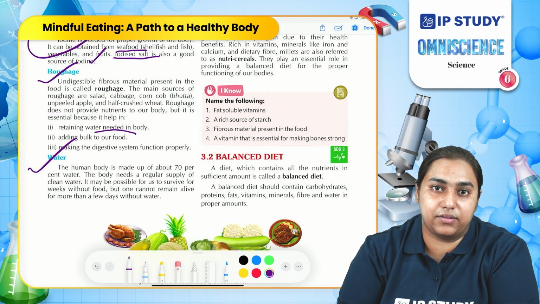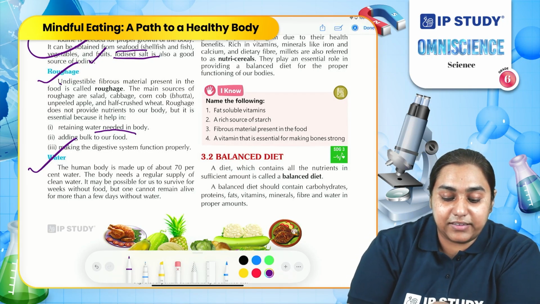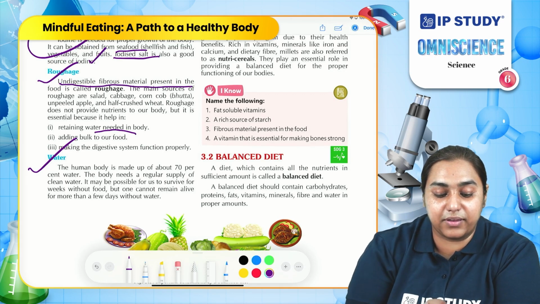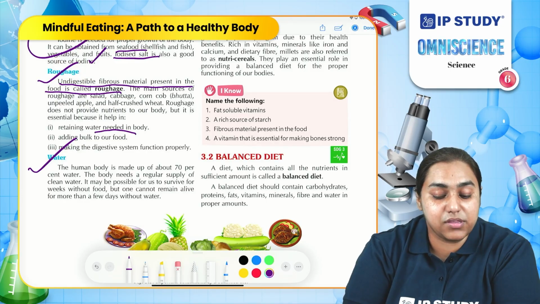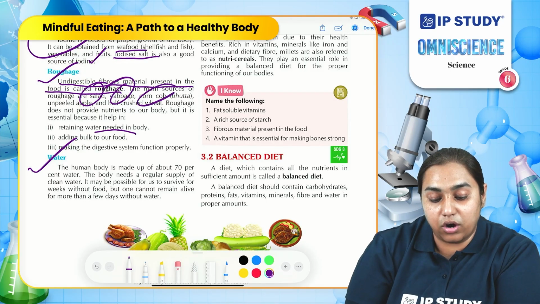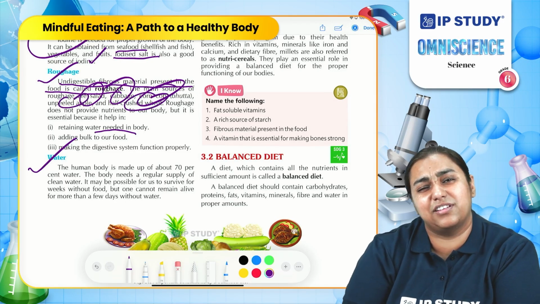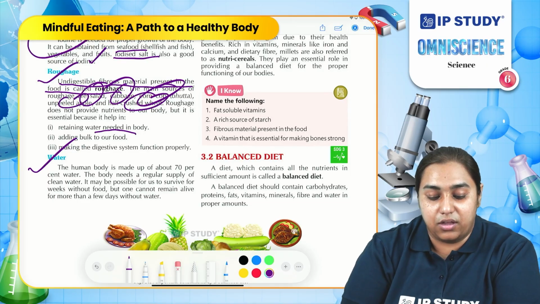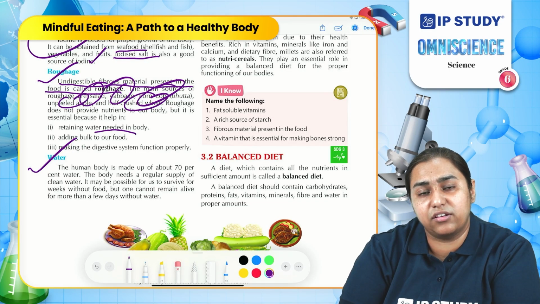Apart from nutrients, our body also needs roughage and water. So what is roughage? The undigestible fibrous material present in our food is called roughage. Some of the common sources of roughage are salad, cabbage, corn cob, unpeeled apple and half crushed wheat, which we also call dalia. Why do we need dalia? Or should I say, why do we need roughage?